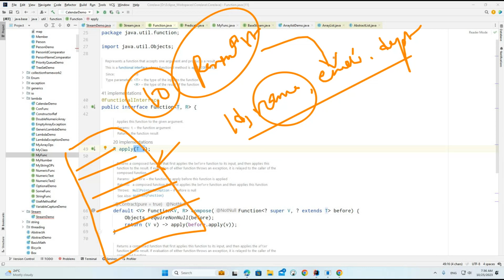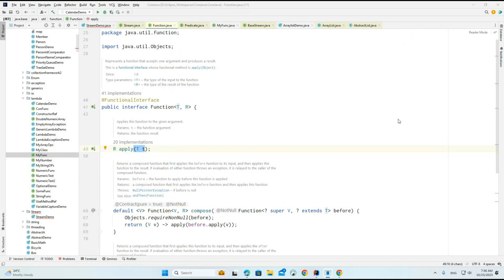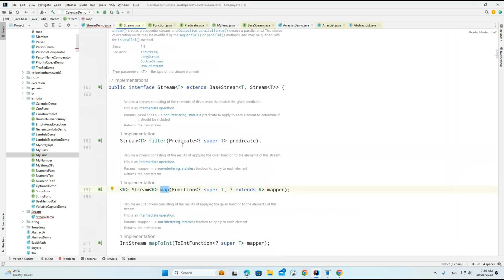From the person, if we want to load specific object information, then we can use this particular map. From this person object, we convert it into a string because for the name we provide the data type as a string. So this is the main important point. The map will call the apply method and return one object, so that is a string we are going to get. So this is one more method.